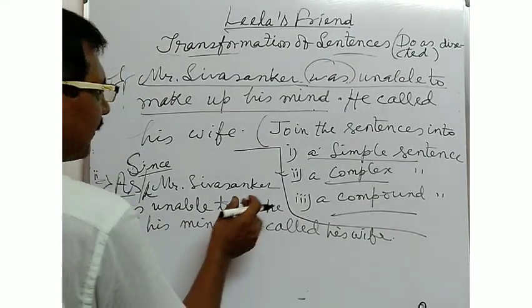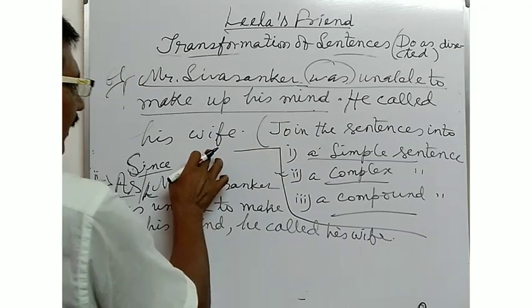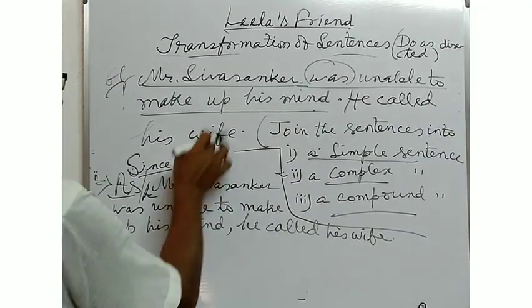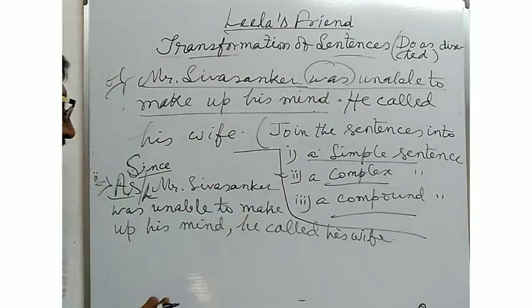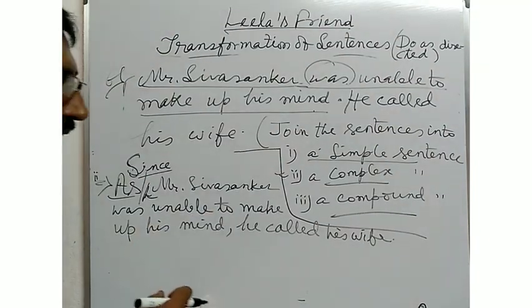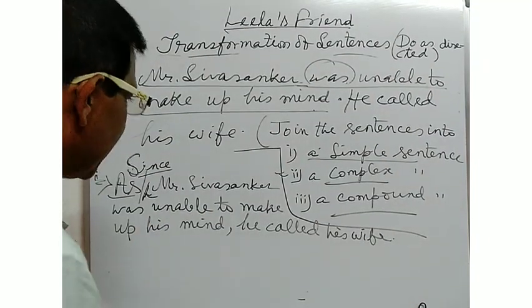Or Mr. Shivshankar called his wife because or as he was unable to make up his mind. In this way also, you can join the sentences into a complex sentence.